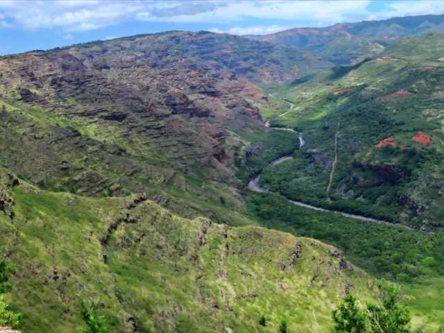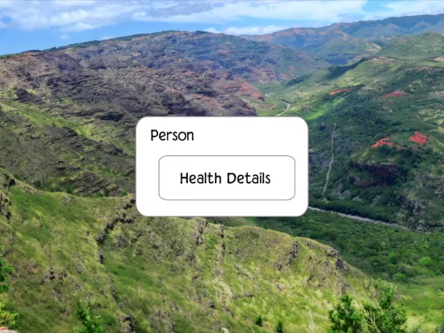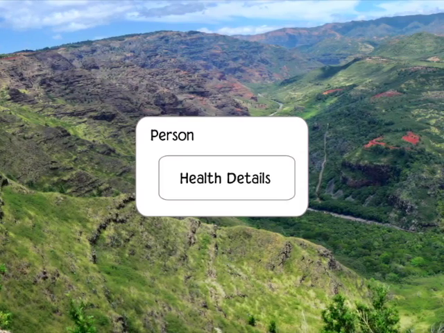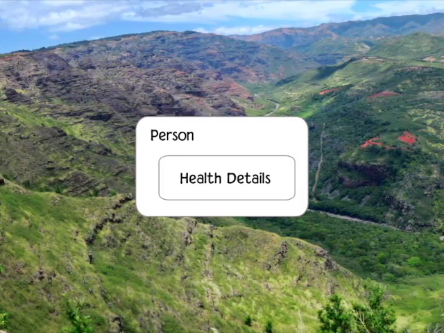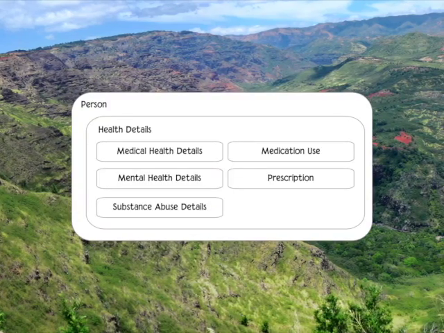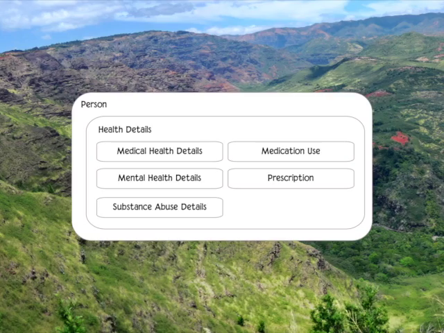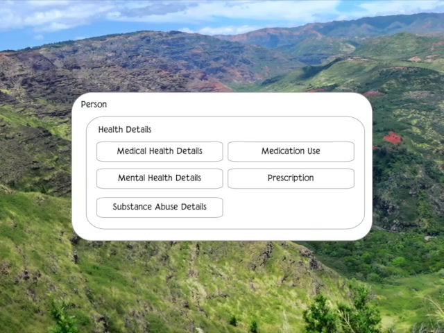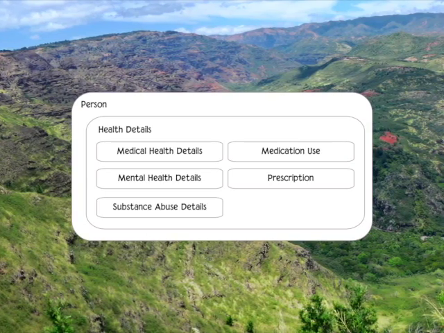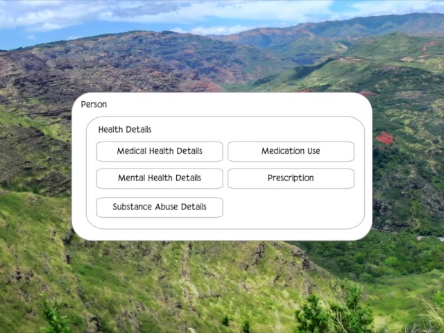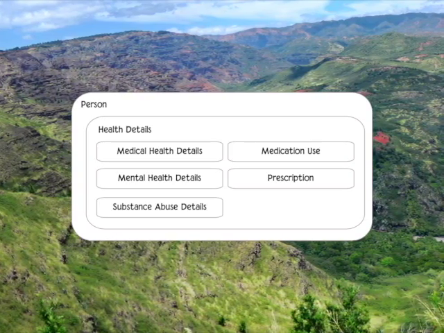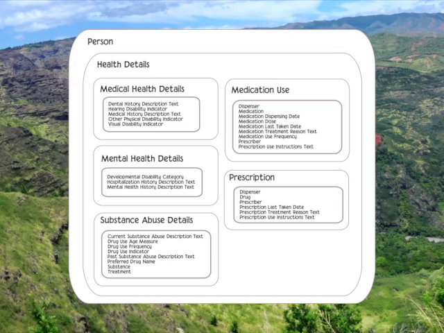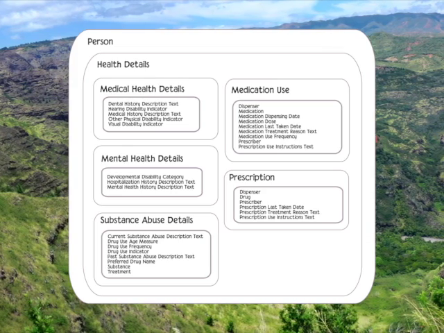Now it gets more complex. Let's look at health details. So you've got person's health details, details about their health, and inside of there is really 5 things. Medical health details, mental health details, substance abuse details, medication use, and prescription. But each of those isn't just a chunk of information either. Each of those is a container that has more information inside. Let's take a quick look, and there you see all of them expanded with the types of information in each one of those 5 things.